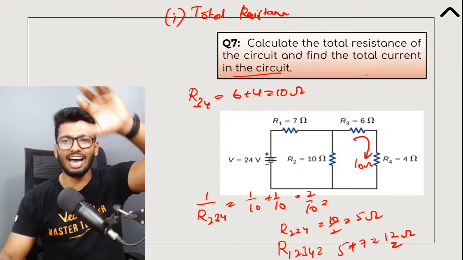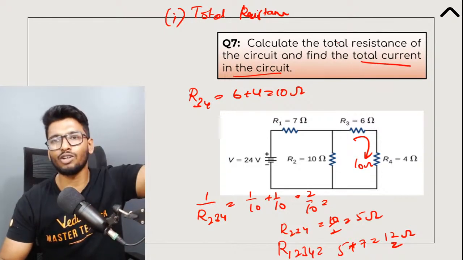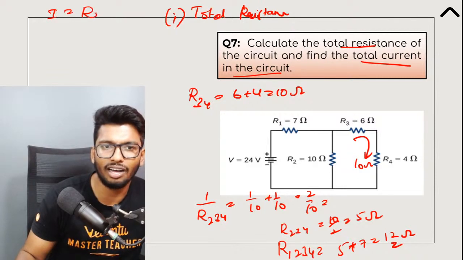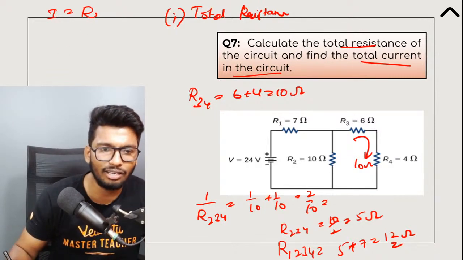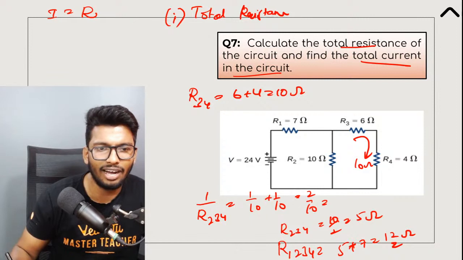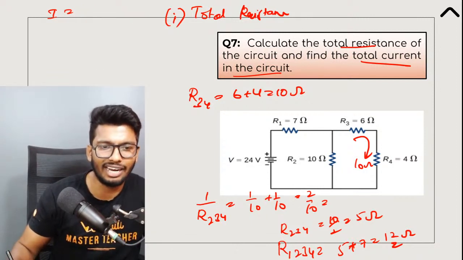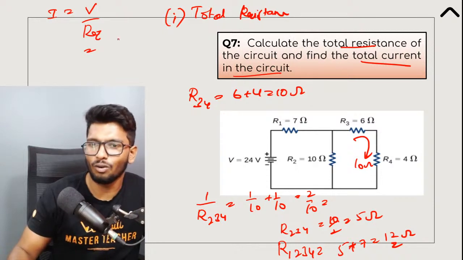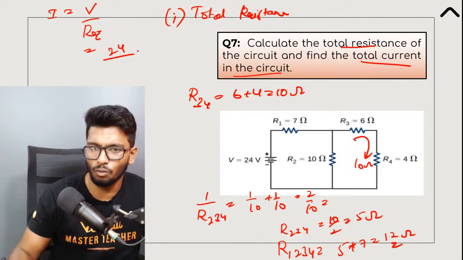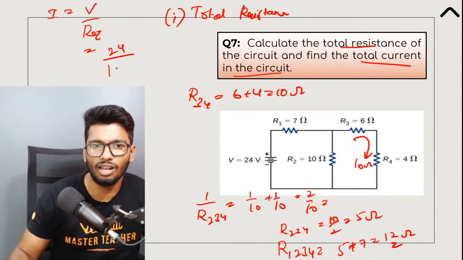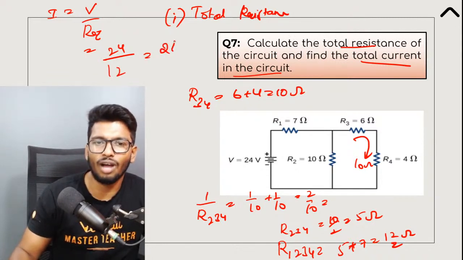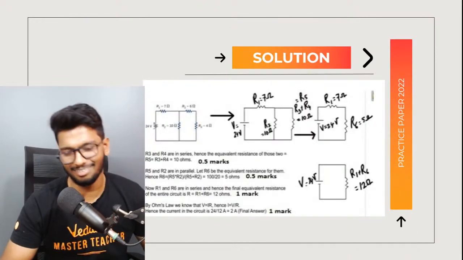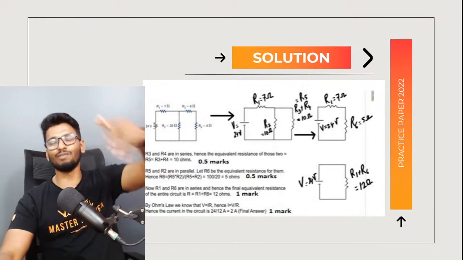Absolutely correct. So that is basically the total resistance. Now to talk about the total current, we know that I is equal to V by R equivalent. My bad, sorry guys. I is equal to V by R equivalent. So write that down, substitute the values and get the answer. So the total voltage is 24 volts and the total resistance is 12, so 24 by 12. So 2 amperes would be the answer. Super easy. This is a super duper easy question.